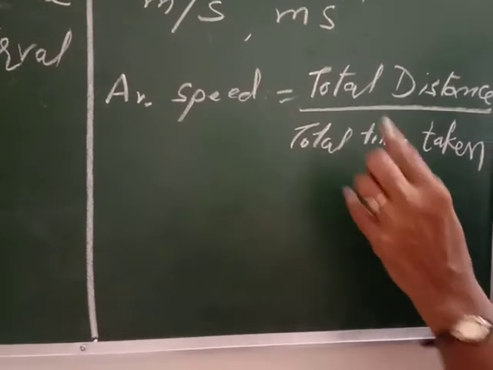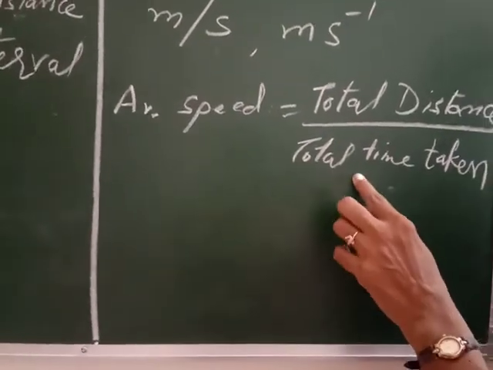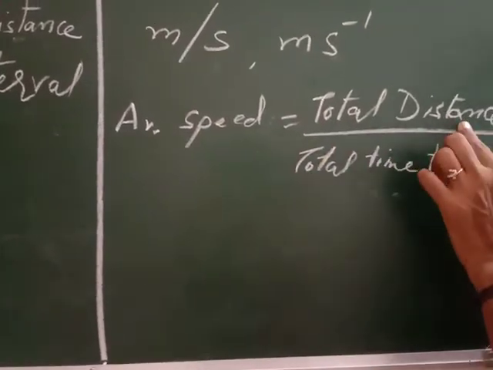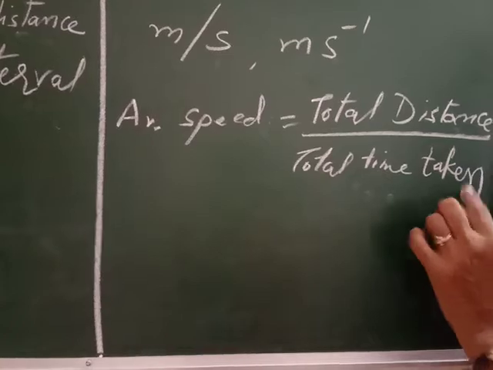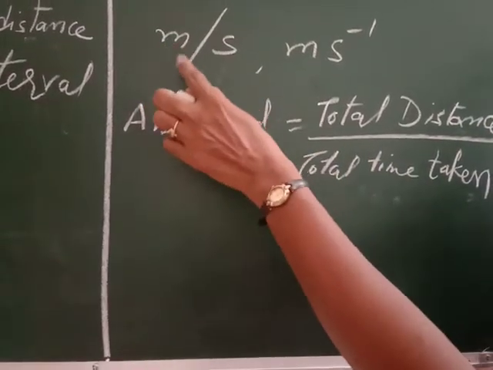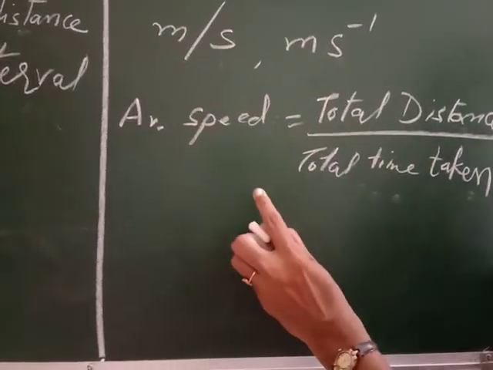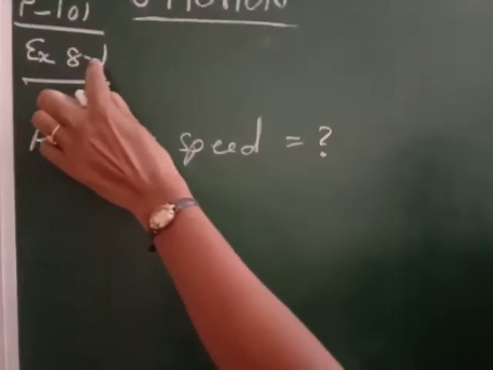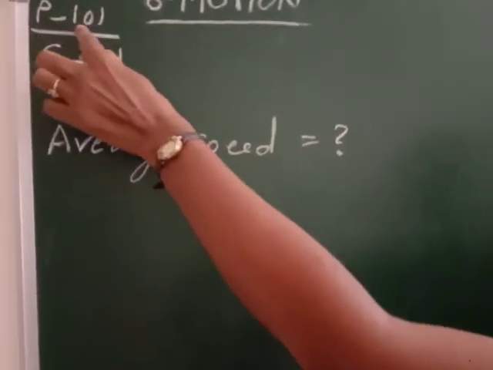Let us do one example for understanding the average speed. Average speed means the total distance upon total time taken. Its SI unit is also meter per second. Let us do one question, Example 8.1 of page number 101.